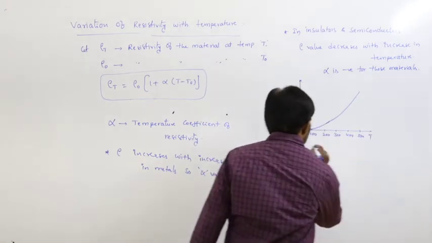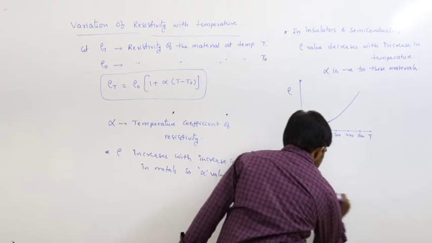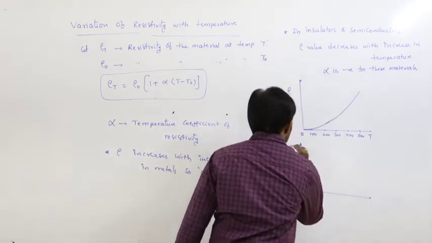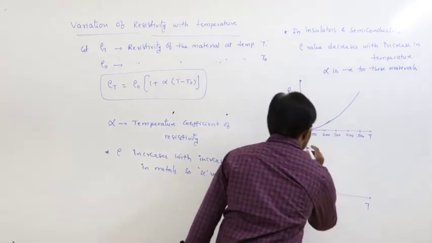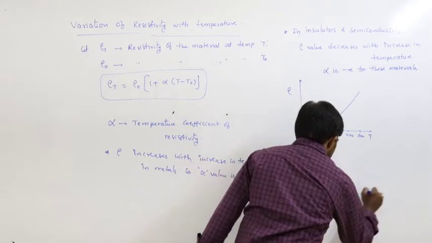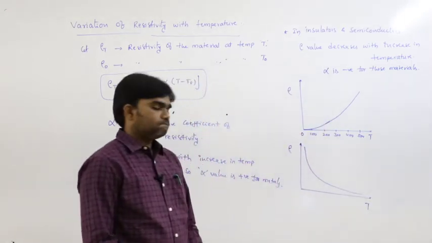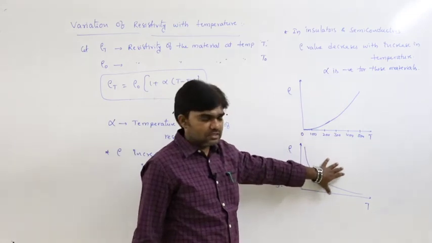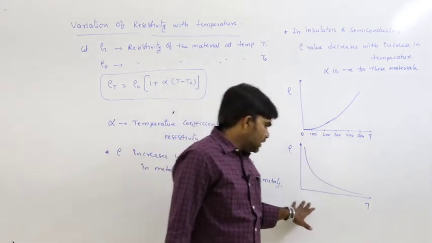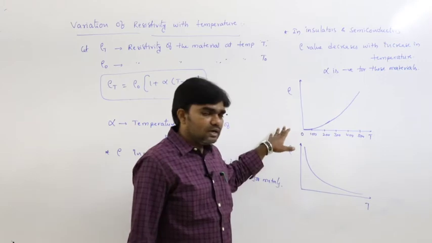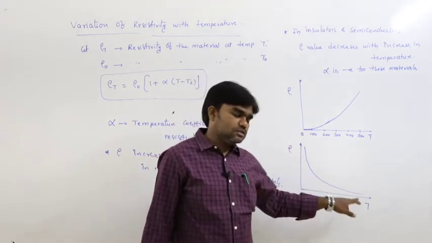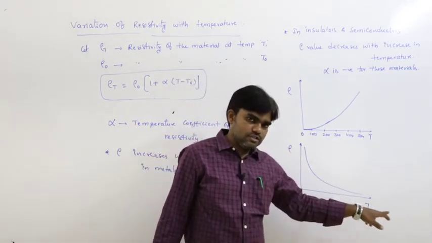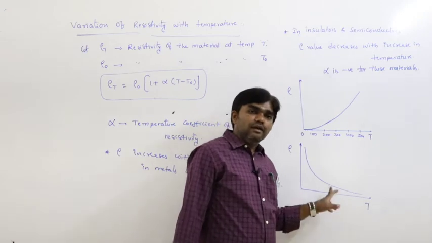And in case of semiconductors and insulators, this is resistivity and this is temperature. The shape of the graph is like this. This is for conductors and this is for semiconductors. In case of semiconductors, if the temperature increases, resistivity goes on decreasing.